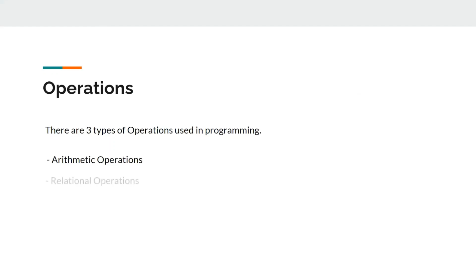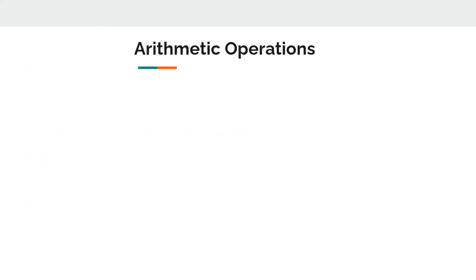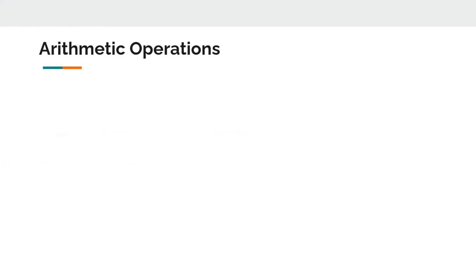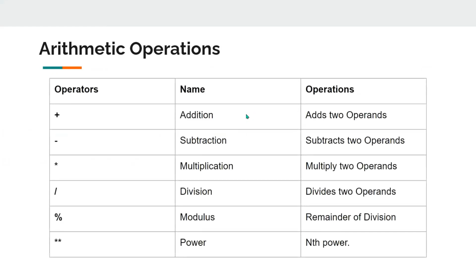Now we are going to see what are the operations that are performed on our data. There are basically 3 types of operations used in every programming language. First is arithmetic, second is relational operations, and third is logical operations. We will see arithmetic operations. Let's look at this table. I have given some arithmetic operations here, just like addition, subtraction, multiplication, division, modulus, and power.